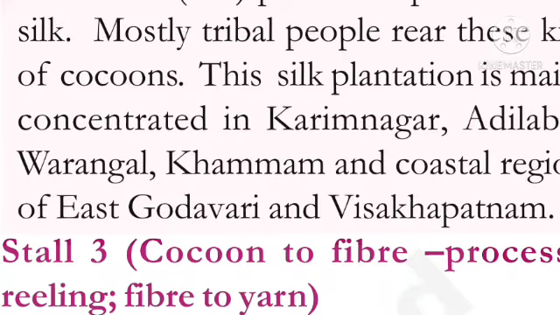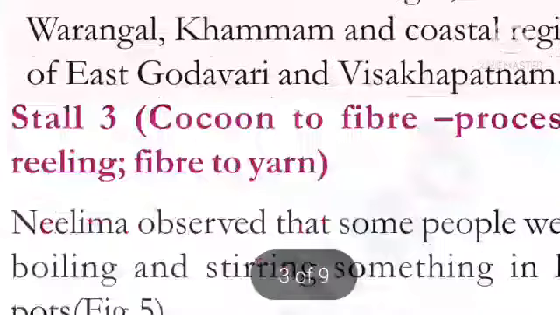Next one, stall 3, cocoon to fiber, the process of reeling fiber to yarn. See, this is the third stall. At the third one, Neelima observed that some people were boiling and stirring something in large pots. Once observe this picture. See here, people doing something.